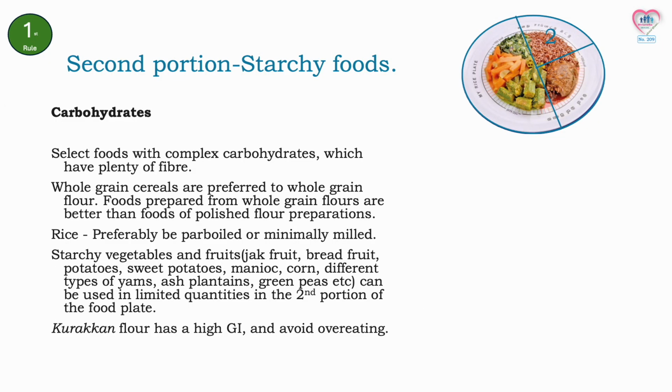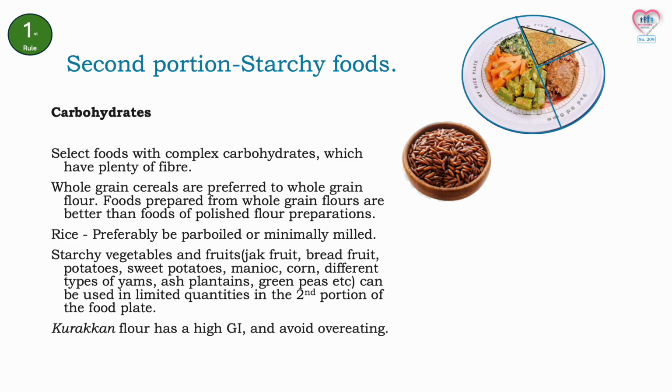Let's look at the second portion, that is starchy foods or carbohydrates. Select foods with complex carbohydrates, which have plenty of fiber. Whole grain cereals are preferred to whole grain flour. Foods prepared from whole grain flours are better than foods of polished flour preparations. Rice should preferably be parboiled or minimally milled.